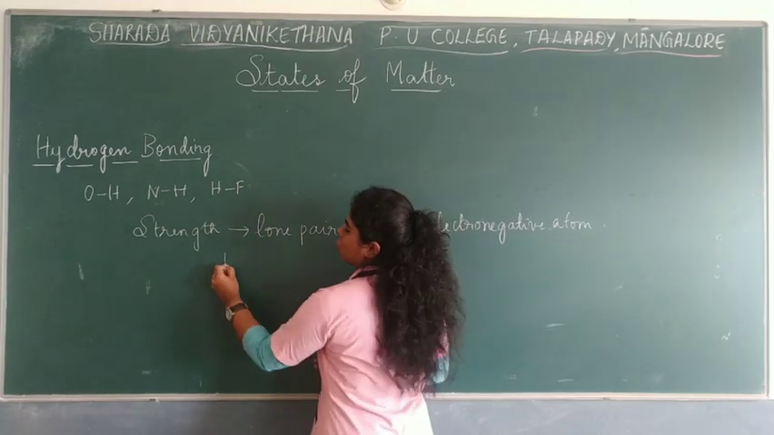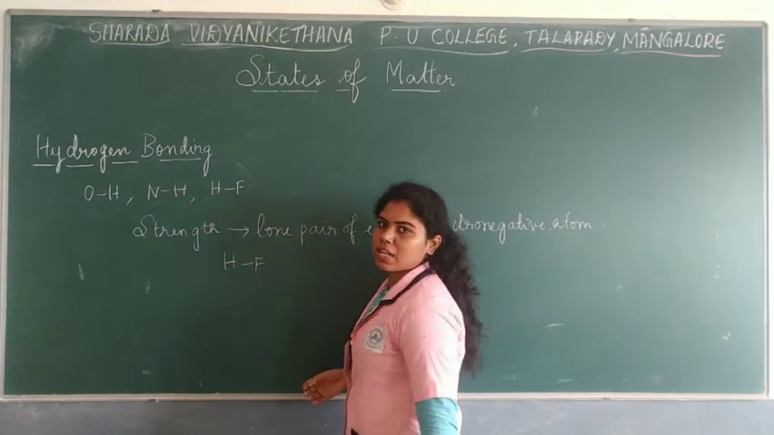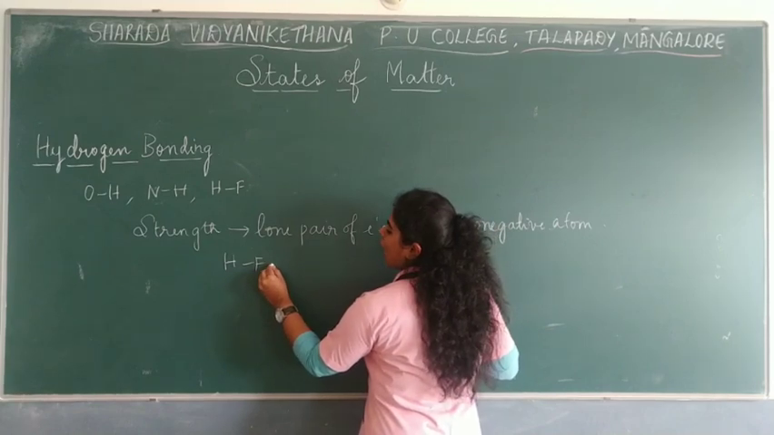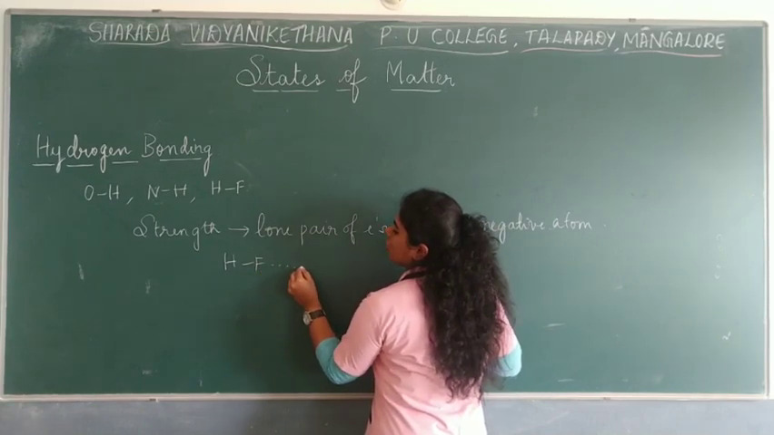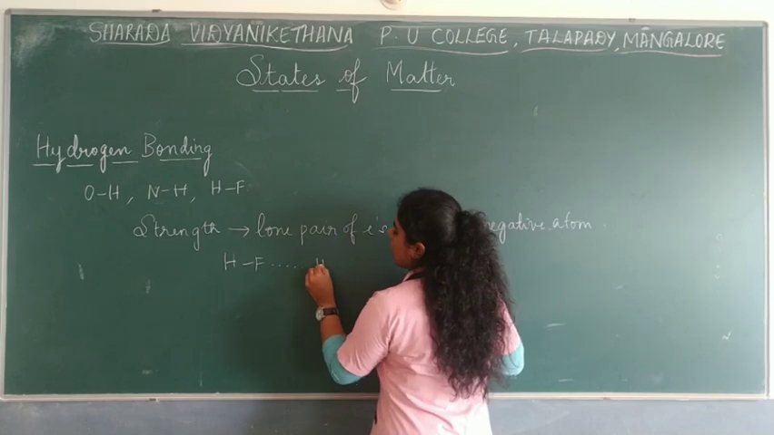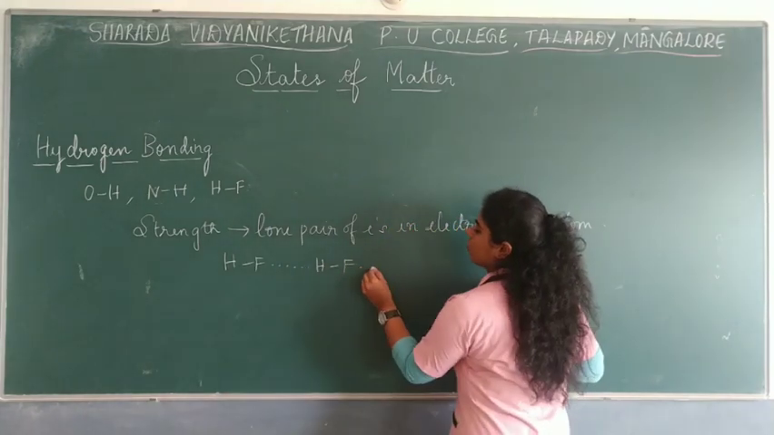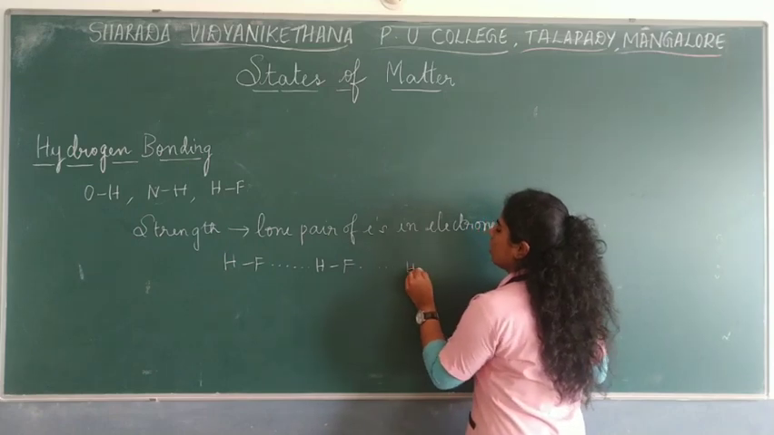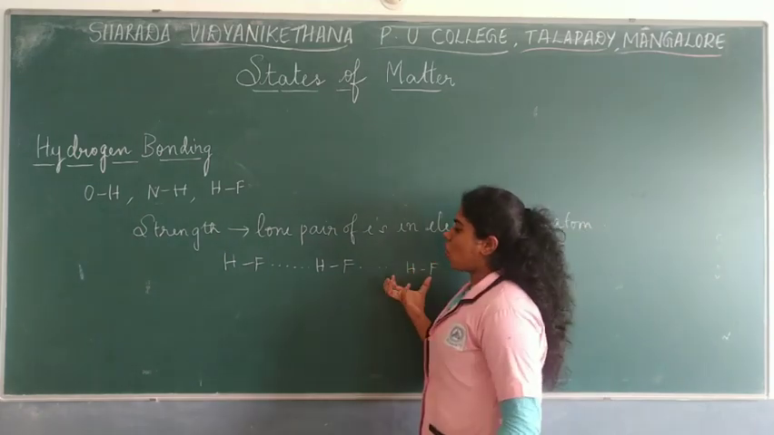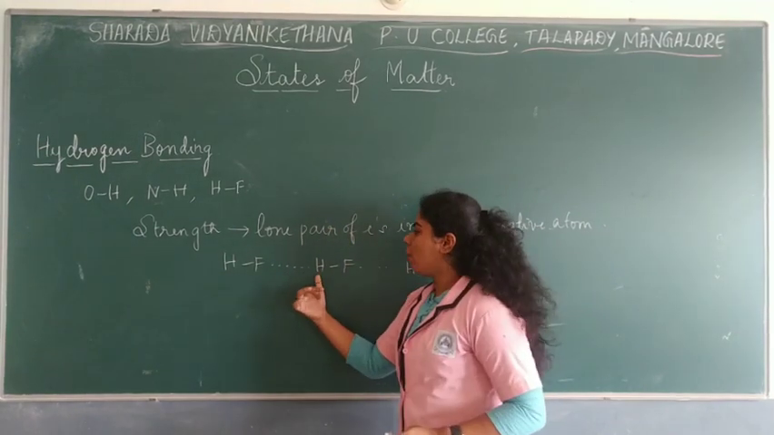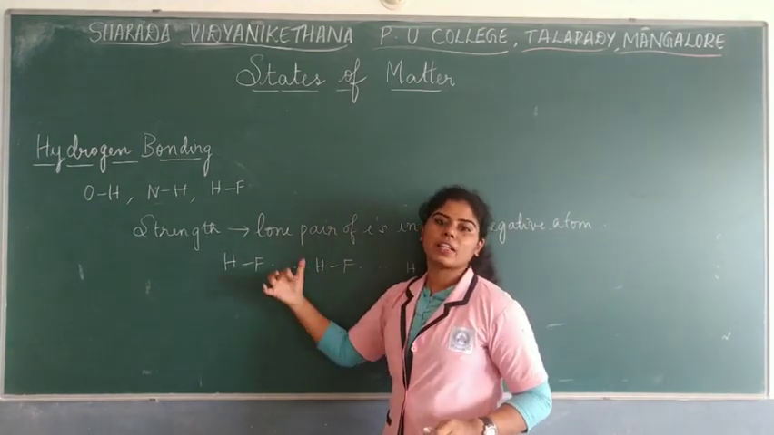For example, let me show you here hydrogen fluoride molecules. These molecules will have hydrogen bonding. Let me show you with the dotted line, and then you have a hydrogen fluoride molecule again, and then you have hydrogen bonding, then again hydrogen fluoride. So all these molecules are associated with each other. By which bond? By the hydrogen bonding.